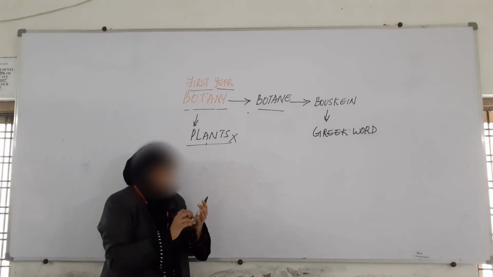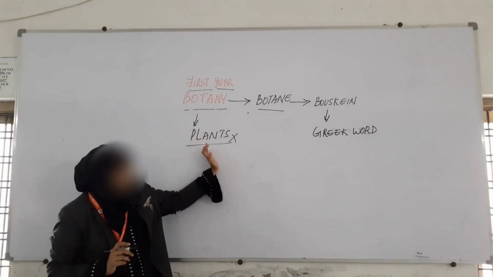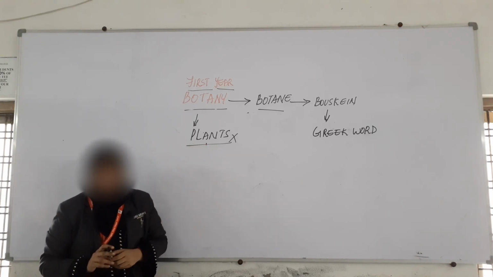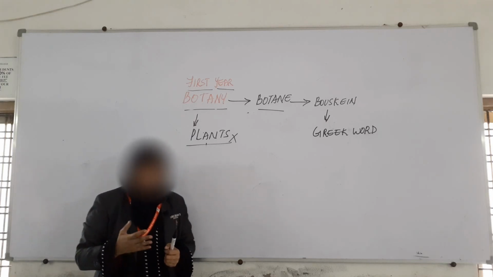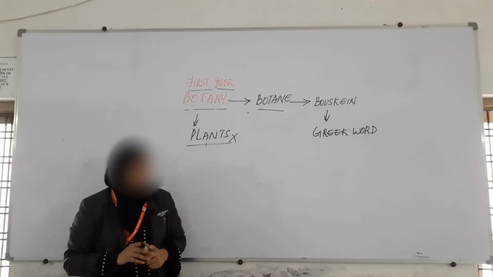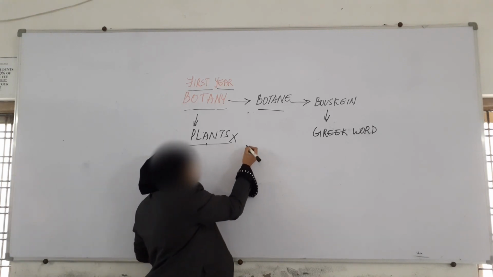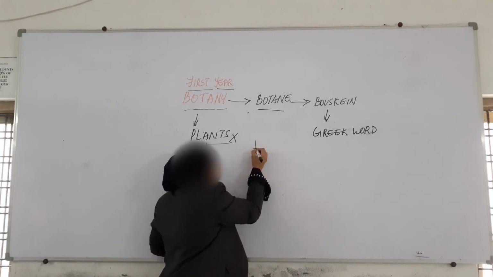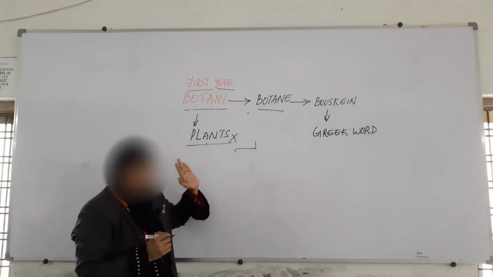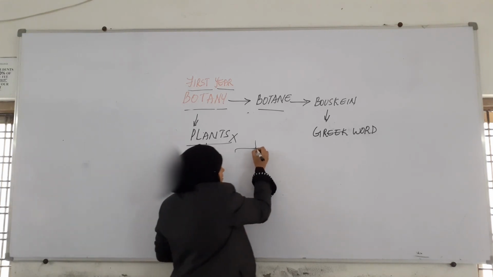Earlier, biology was divided into only two branches, botany and zoology. Later, with the advancement of technology and all, science was again divided into many more branches.